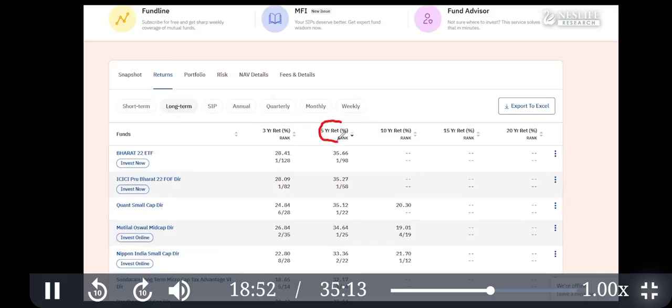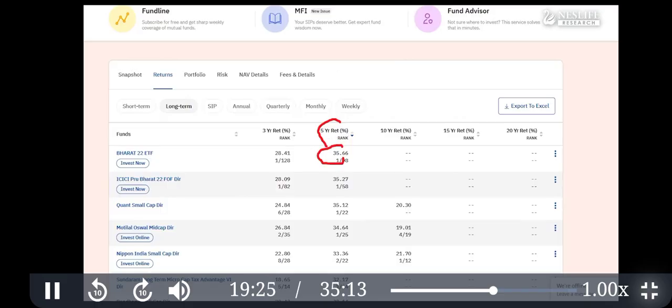This is also CAGR, but in point to point, you select 2 dates, starting date and ending date. In trailing return, you select only the ending date. Ending date is today's date, and automatically the software will take the previous 5 years. So this is the 5 years CAGR return from today backward.